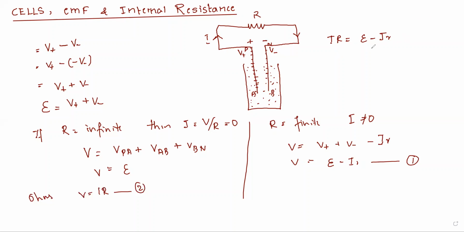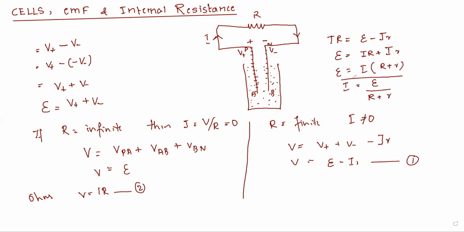So if I solve this, what will I get? Let me take this outside. So I will get E is equal to I_R plus I_r. Simple thing I'm doing, because I took this I_r over here, so minus becomes plus. E is equal to I_R plus I_r. What is common here? I is common. Take it out. That will be R plus r. Now if I just want I, so cross multiply. I is equal to E by R plus r.